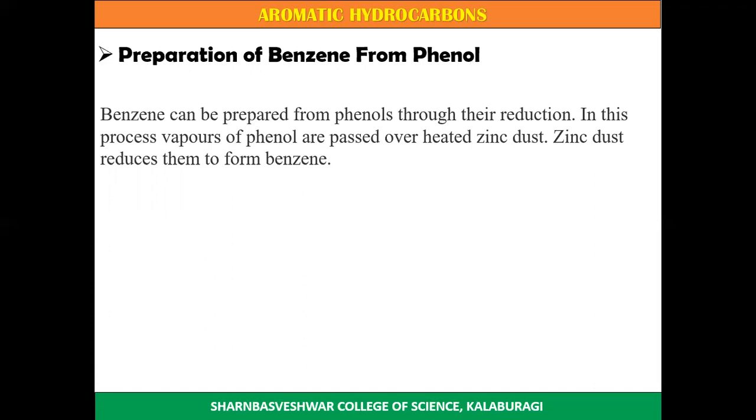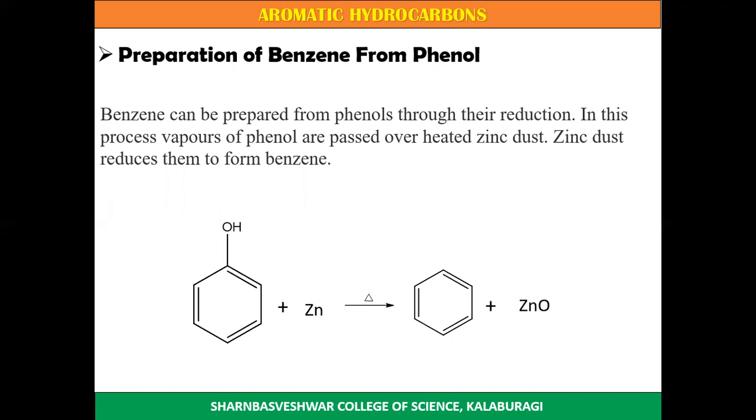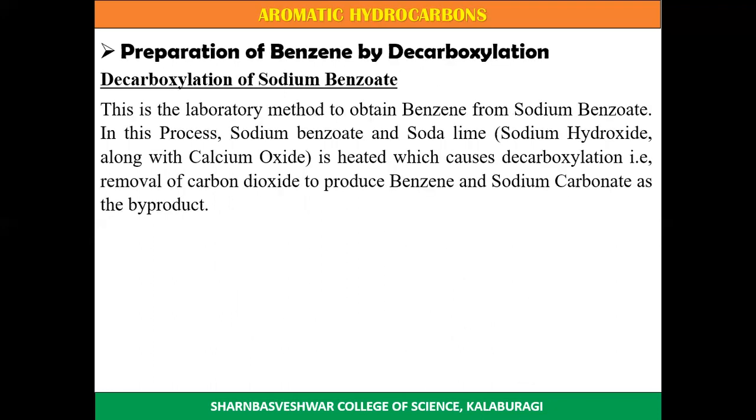In this process, phenol vapors are passed over heated zinc dust. Zinc dust reduces phenol to form benzene. So this is the first reaction where benzene is formed from phenol, giving a byproduct zinc oxide. The second reaction is preparation of benzene by decarboxylation. Now what do you mean by decarboxylation?